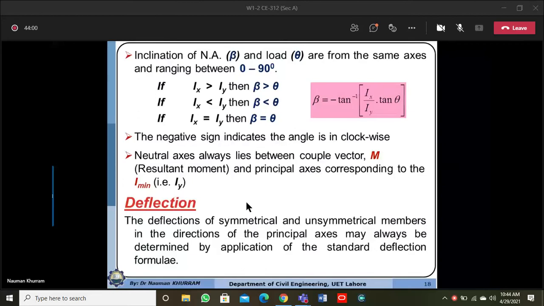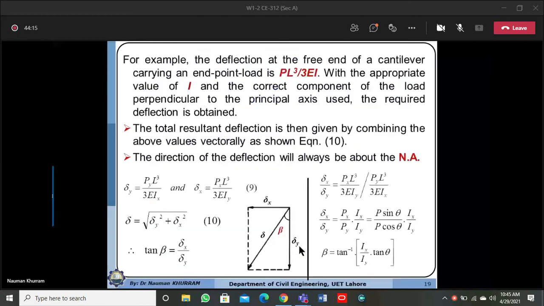The deflection of symmetrical and unsymmetrical members in the direction of the principal axis may always be determined by application of standard deflection formulae. Actually, in the case of a cantilever beam, the maximum deflection at the free end can be determined by the formula PL cubed over 3EI.